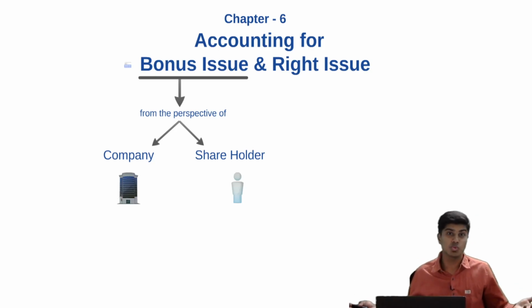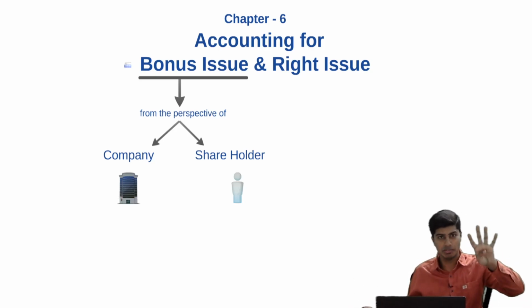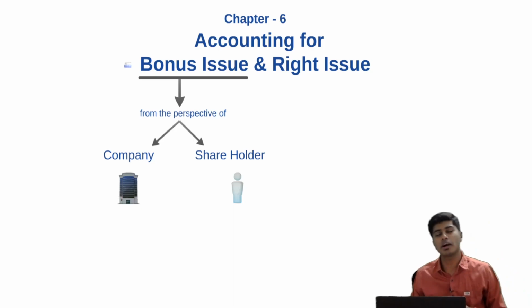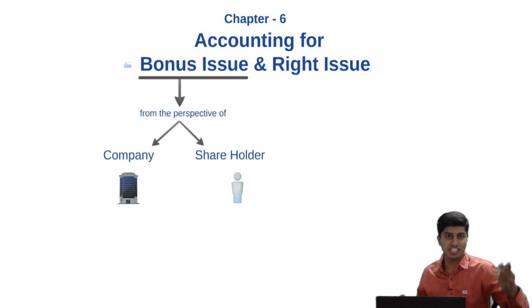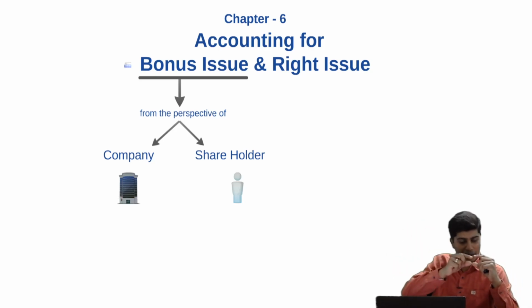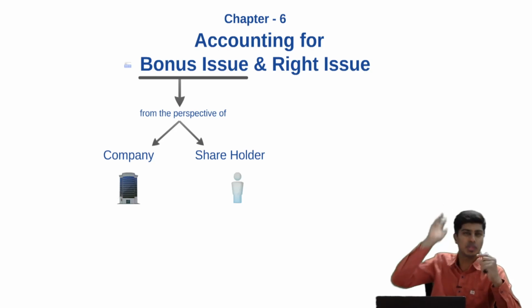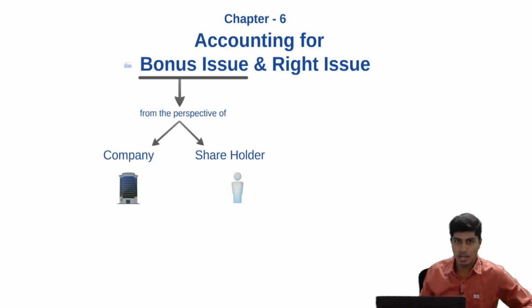Now he has plus 1, which is 4 shares with him. However, from the perspective of the company, the company had 3 shares issued to a specific shareholder. The company has reserves which belong to such shareholder, and whatever proportion of reserves belongs to that shareholder, the company converts that reserves and adds it onto the capital, and that's what we call capitalization of reserves.